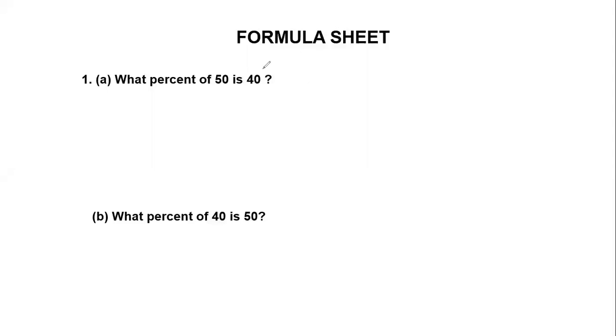Now guys, here it says, what percent of 50 is 40? Of course the question is very easy, but the point we are learning here is what this language signifies. When I say what, I can say question mark, so what means the missing variable.